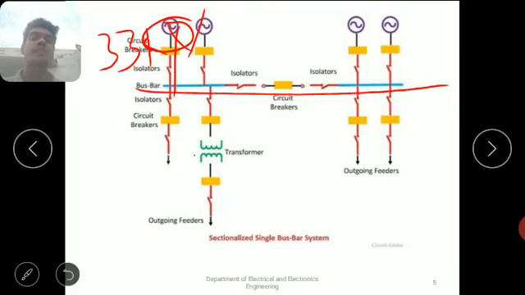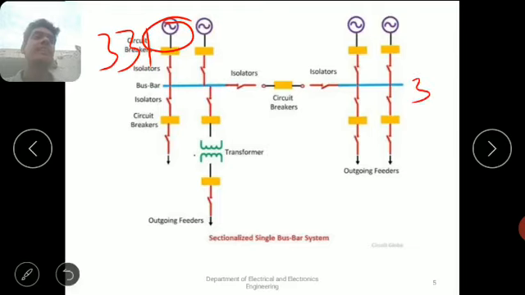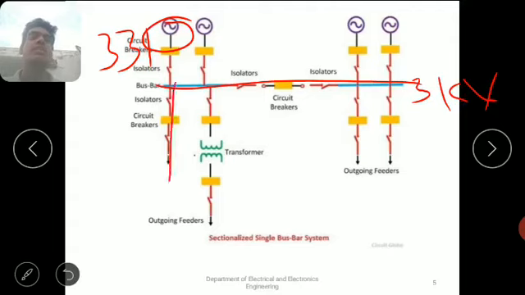That means the total bus bar will be operated with 33 kV. This 33 kV can be supplied to different villages or different industries. This is one outgoing line, this is another outgoing line, and another, and another. There are 4 outgoing lines here.